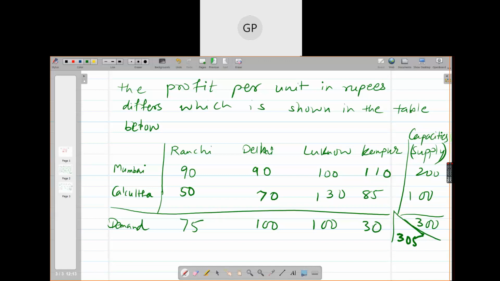Okay. Have you written this table? No, ma'am. Write quickly, what are you doing? Simultaneously you have to write also.